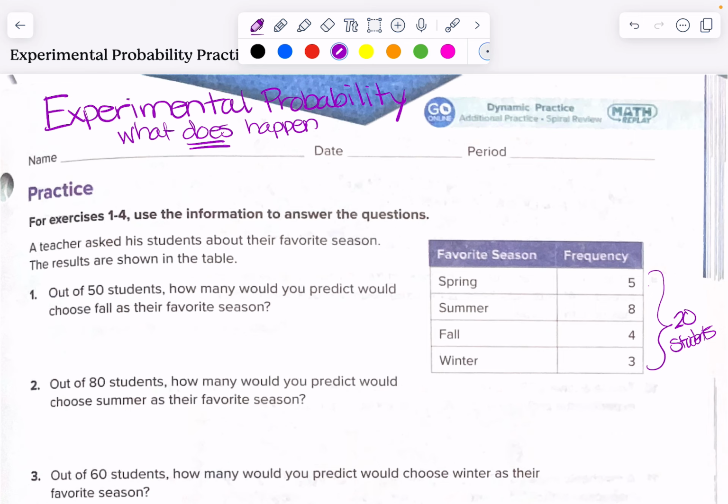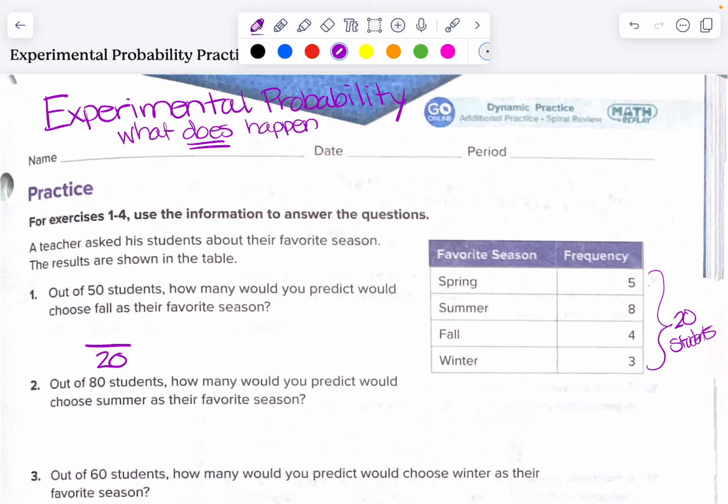So I'm going to first be writing out my experimental probability of an event, and then we're going to use that to make a prediction. So number 1 says, out of 50 students, how many would you predict would choose fall as their favorite season? So the first thing I'm going to do is look at my experimental probability, my data I have of a student choosing fall.